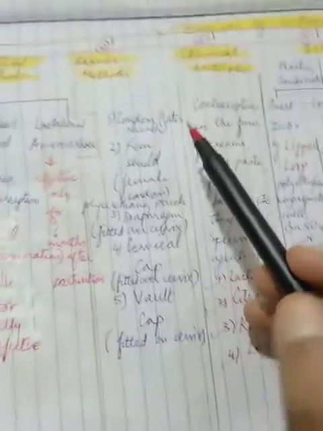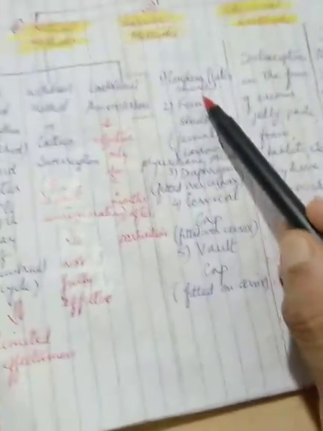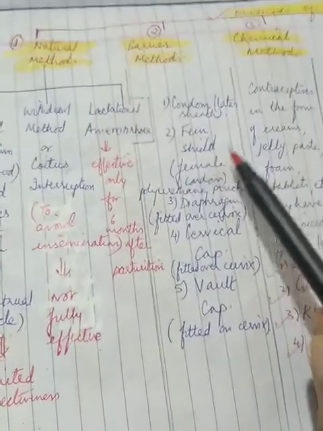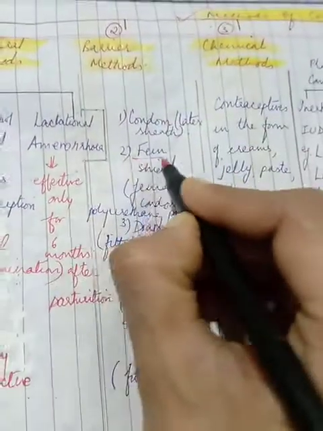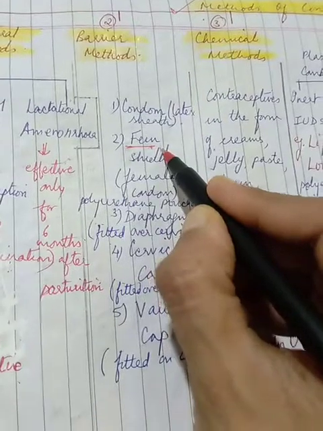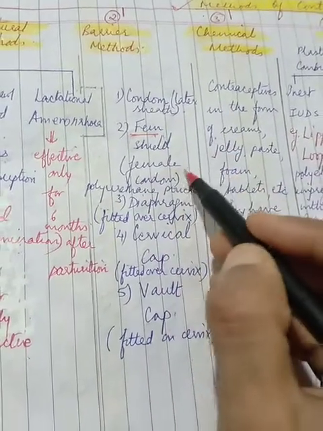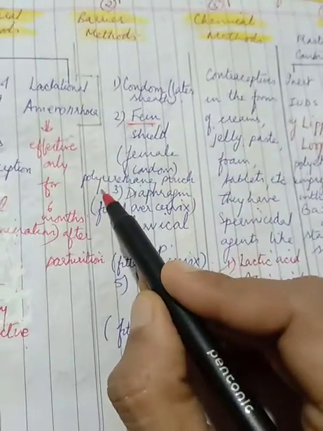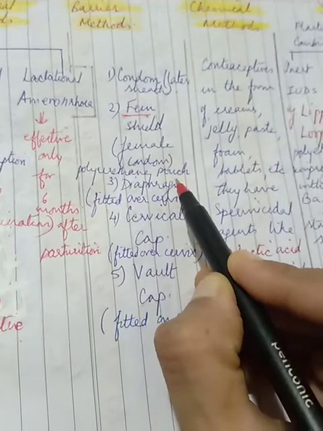So, when we talk about these, let us talk about the various latex sheets in the form of condoms and the fem shields. The term fem is a short form of female. So these are the shields or female condoms made up of a polyurethane pouch.